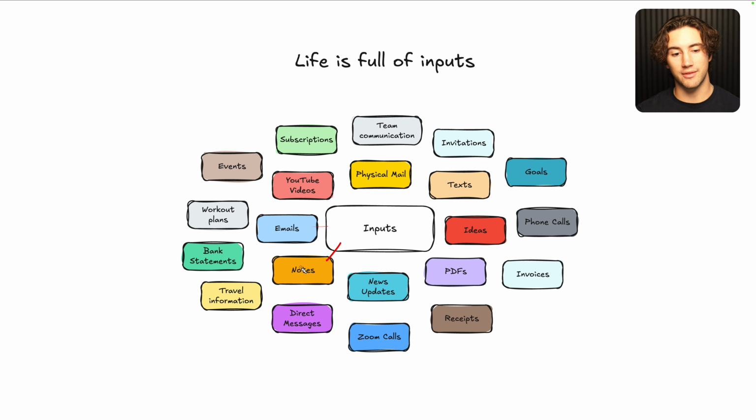We have emails, we have notes, we have travel information, bank statements, subscriptions, team communication. We have news updates that we're deciding constantly. Should we apply this to our life? Should we care about this? Should we not? We have ideas that are slipping our mind because we just have so many things going on. Phone calls that are coming in, Zoom calls we have to get on, direct messages we have to answer, invitations we have to answer. Everything in life is an input.